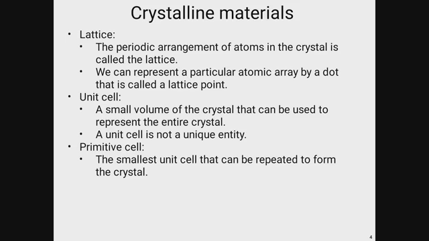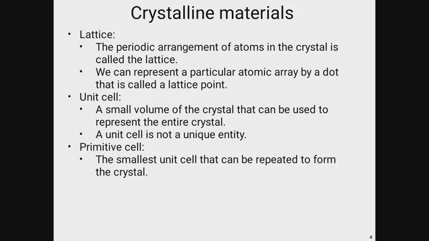Next, crystalline materials. In crystalline materials, at first we have to get some idea about lattice, unit cell and primitive cell. So what is lattice? Crystalline means this is basically a periodic structure. So the periodic arrangement of atoms in a crystal is called the lattice. We can represent a particular atomic array by a dot, and that is called the lattice point. That means the lattice point inside a crystal will be represented by a dot.